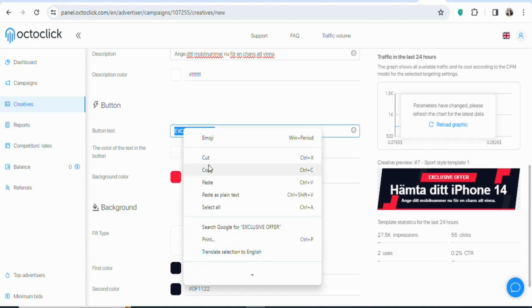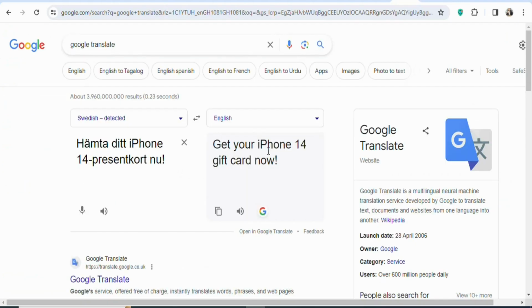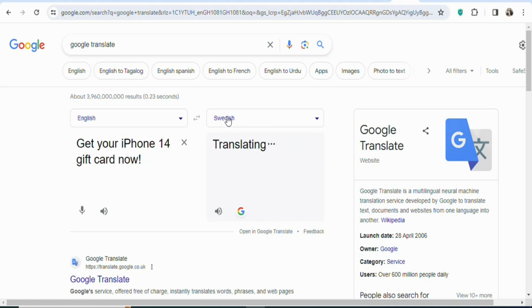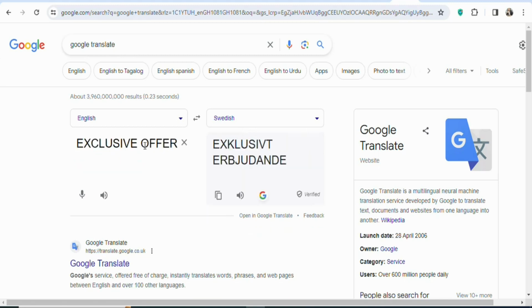So just highlight and then copy it. Once you highlight and copy it, you are going to come back on Google Translate. What you have to do is click here so that the English will come here and then Swedish will come here. So when you paste the text here, it is going to be translated to Swedish. So let's cancel this text and then paste the text here.